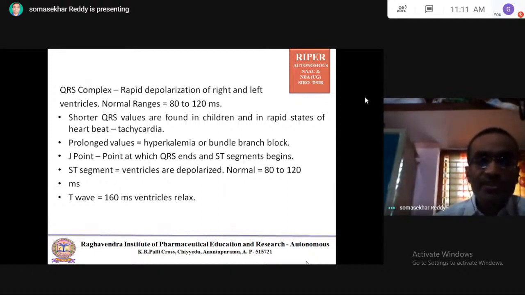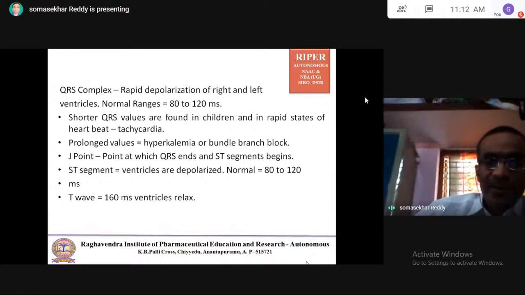Prolonged values are observed in case of hyperkalemia, and when there is a block in the bundle branch, that is the Purkinje fibers.